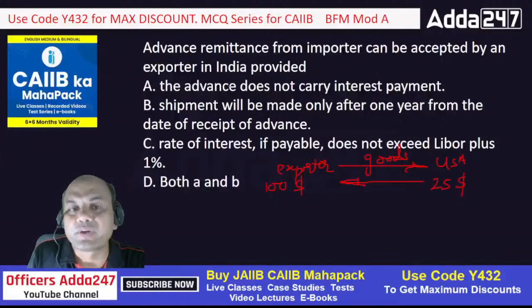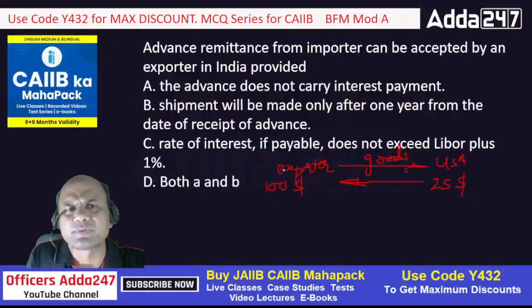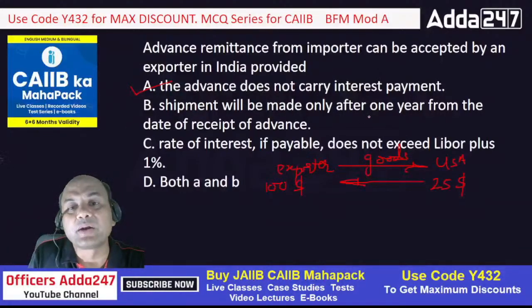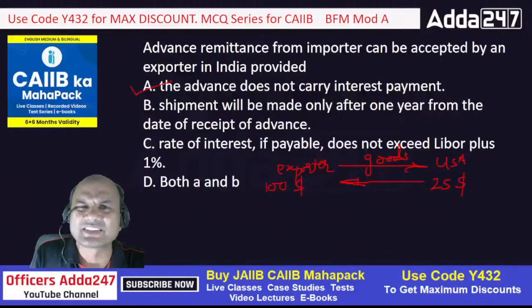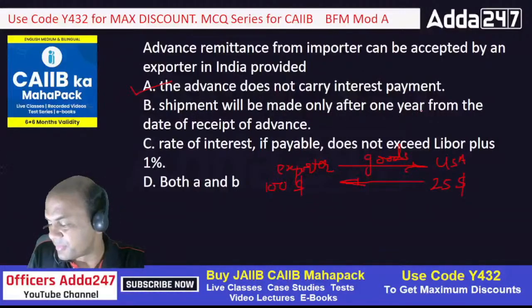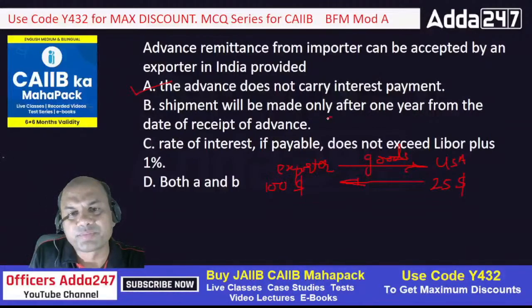Let's see the options. The advance does not carry any interest payment. That's obvious. Suppose I am getting $25 freely without paying any interest, why shouldn't I accept it? I'll accept it. So A can be the answer. What about B? Shipment will be made only after 1 year from the date of receipt of advance. This is a bogus condition. None of these conditions exist like this. So this can't be done.